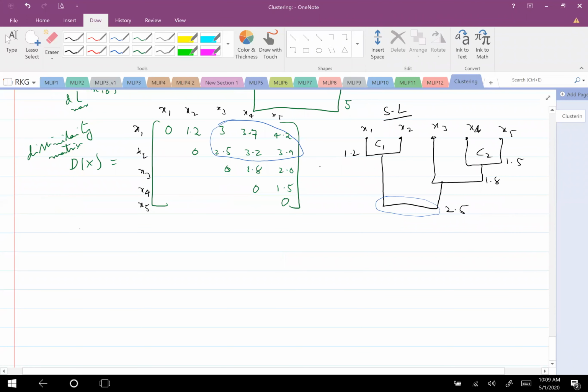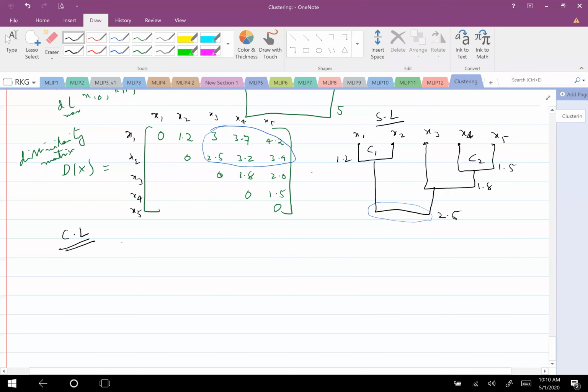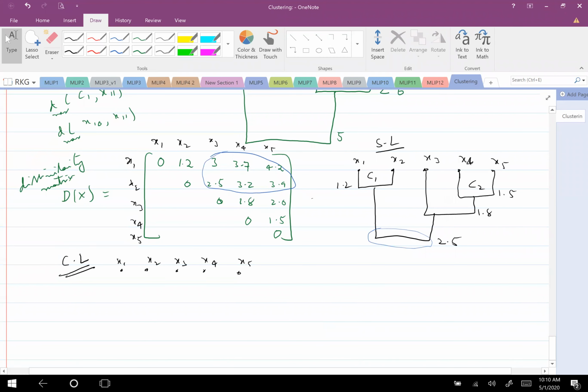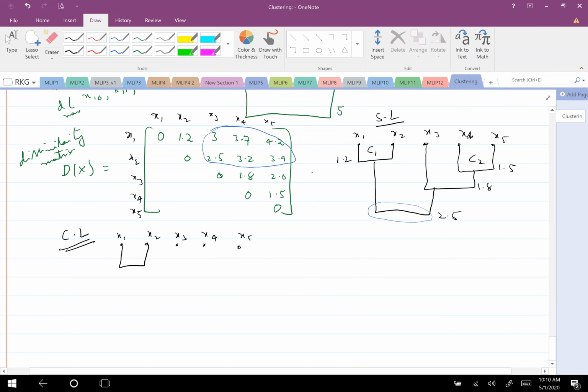Now form the complete link clusters: X1, X2, X3, X4 and X5. Can you please tell me which one should I merge first? X1, X2. Element wise, the first step will be exactly the same, because D min, D max, D average, every metric gives the same result when all sets are single-element sets.